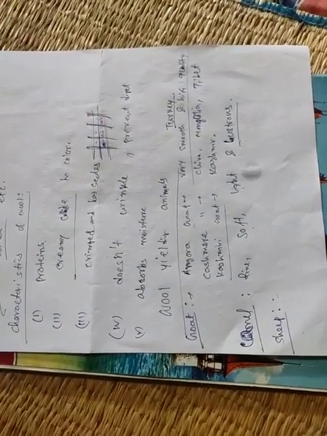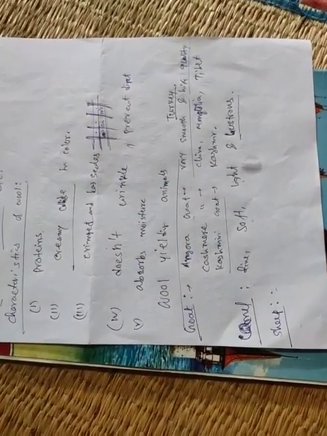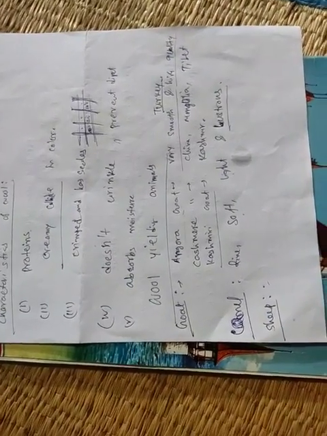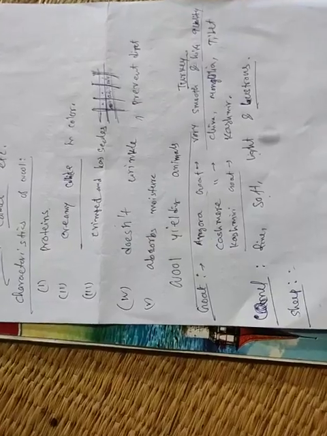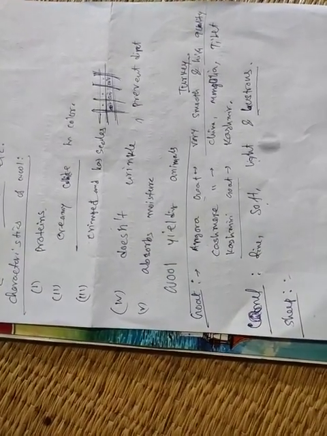These are given in the PDF, you will read it. Next, sheep rearing and breeding. I'm not discussing it very much, because if you read it from the PDF, you can understand easily.